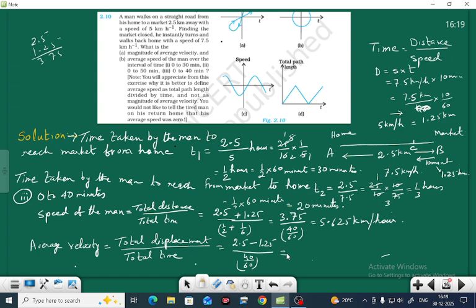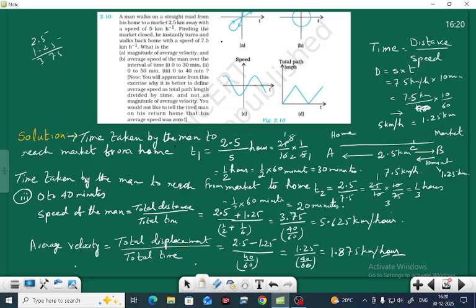So you are getting 2.5 minus 1.25, that is 1.25, and what is the time? 40 by 60 hour. That we are getting the value as 1.8875 kilometer per hour. So you have to find the distance and only then you can find the displacement.